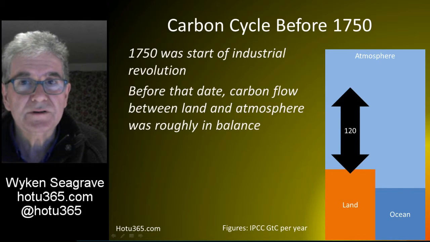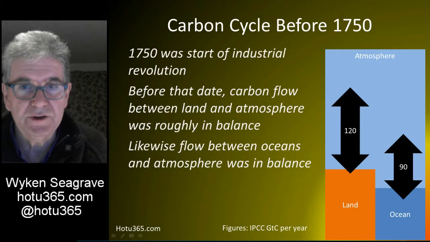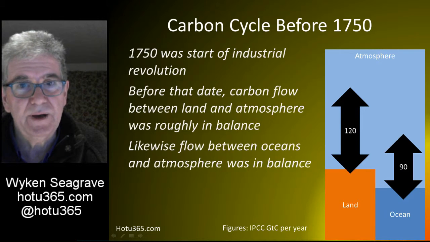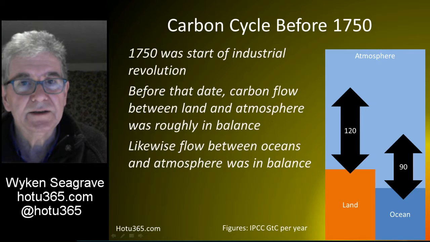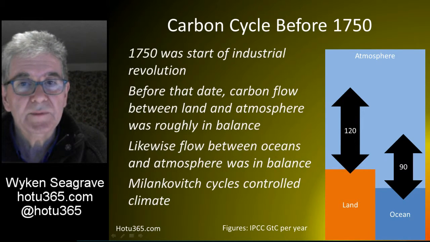This diagram shows that about 120 gigatons of carbon used to flow in both directions every year before 1750. Likewise, the amount of carbon flowing between the oceans and the atmosphere was roughly in balance, about 90 gigatons per year. So, up to that date, carbon dioxide had little influence on the climate.